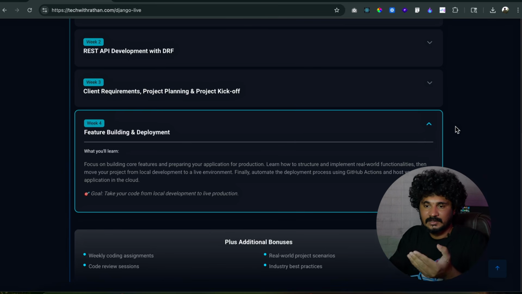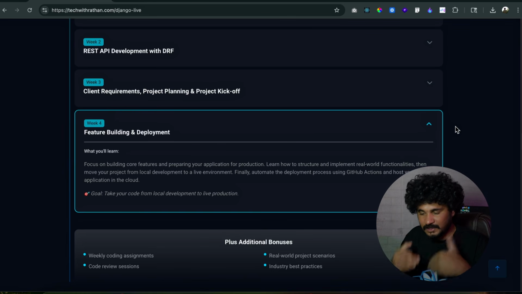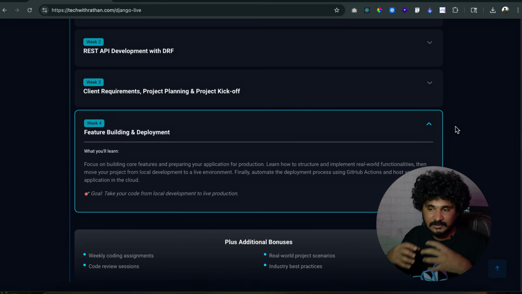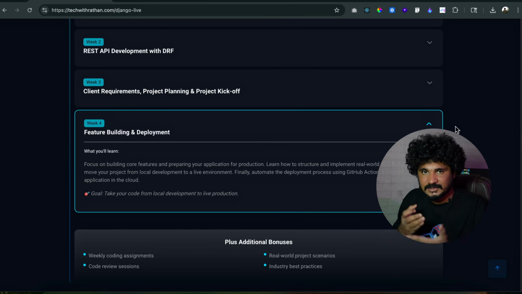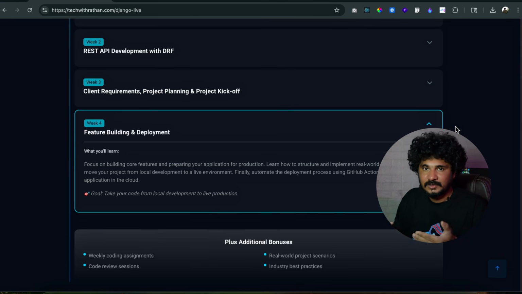Because when you deploy it, you may want to scale your application, right? You may want to develop some new feature or bug fix and then push it again to the live server, right? Deploying your application with the CI/CD pipeline makes it easier for you to develop new features on your local computer, and with just one or two commands, you can auto deploy that new feature to the production server without the site going down. So this is the main thing the employers are looking for.